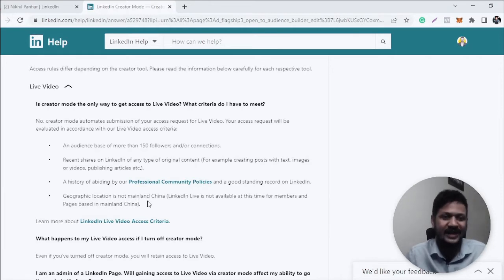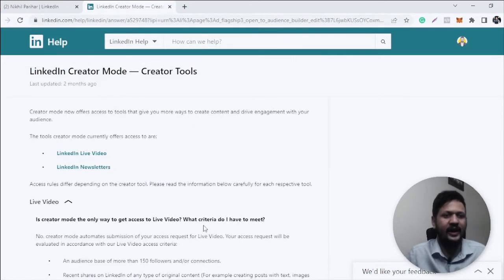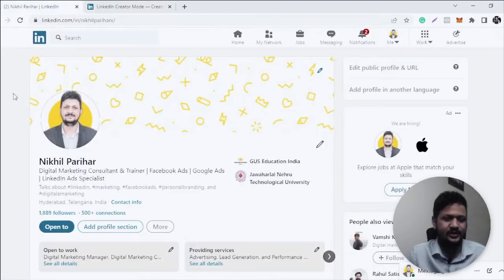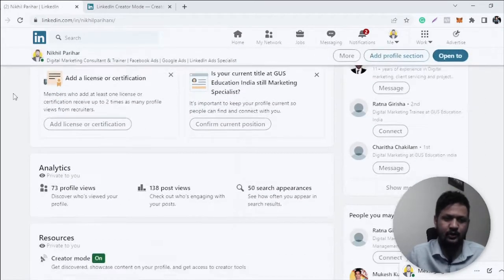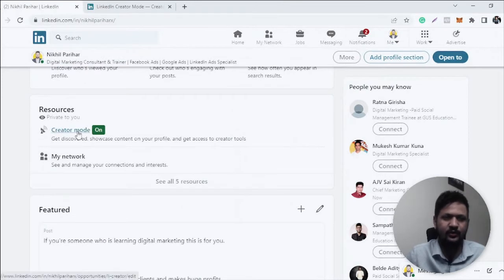If you are fulfilling these criteria, you are eligible to get access to LinkedIn creator mode, and you'll get access to LinkedIn live video and LinkedIn newsletter as well. So let us now see how you get access to LinkedIn creator mode. Just come to your LinkedIn profile and scroll down to the Resources section. You will find a section here, creator mode. You'll only get this section, as I said, if you have at least 150 followers or connections.